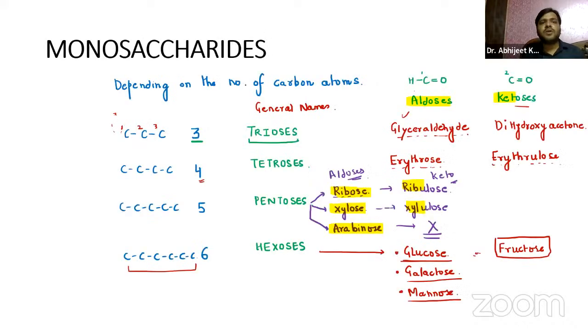So now coming on to the structure of glucose, guys. How many carbon atoms are there in glucose? Anyone can tell me? Yes, we have 6 carbon atoms, guys, right?